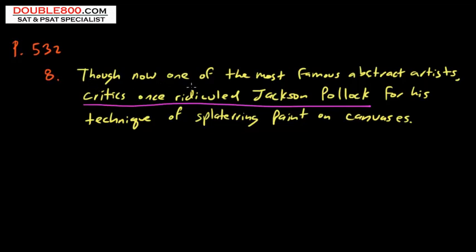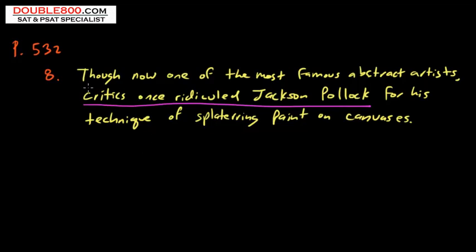Though now one of the most famous abstract artists, critics once ridiculed Jackson Pollock for his technique of splattering paint on canvases. We have to find the correct version of this underlined section, and the answers are below, but you really need to get in the habit of predicting the correct choice, finding the errors before you look at them, so you won't be influenced and you'll have a better grasp of the techniques, the rules, and work much more